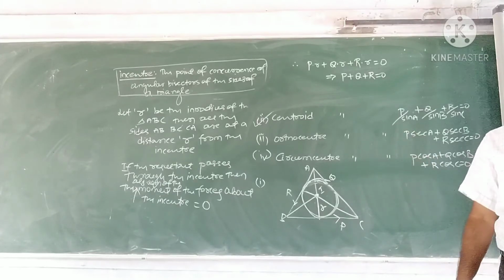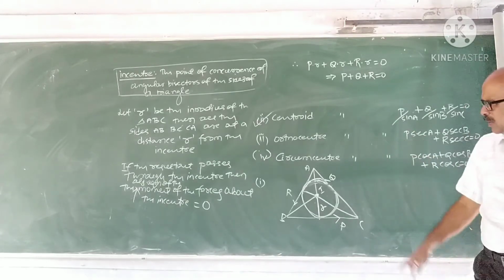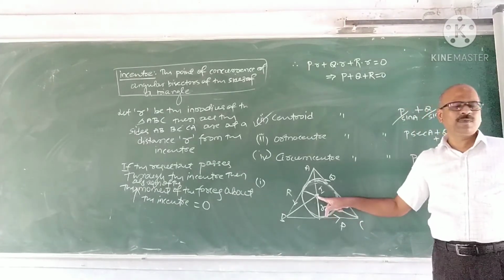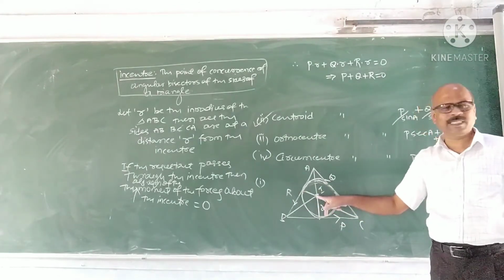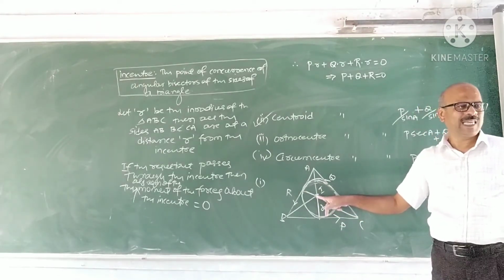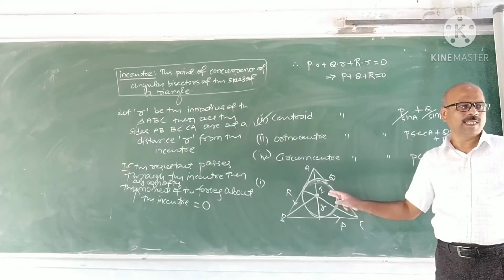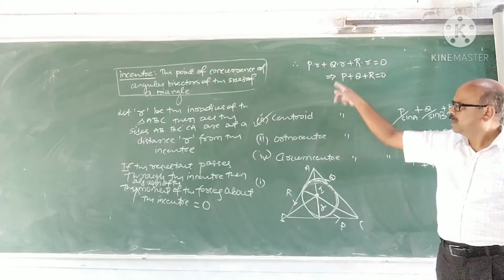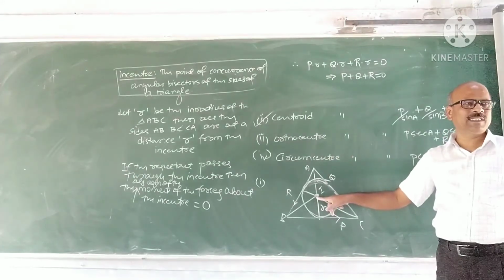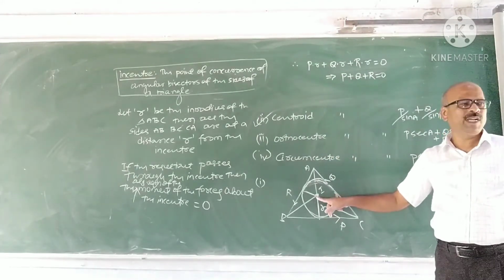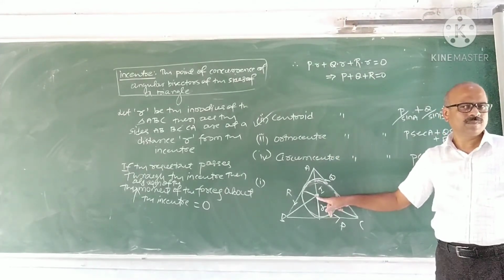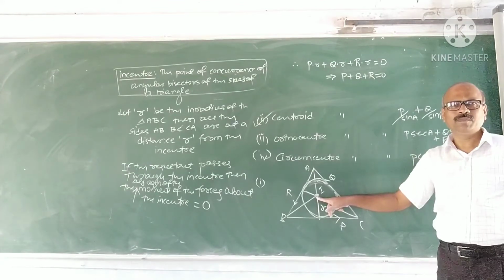What is the important thing here? The important thing is the distance of all the three sides from the incenter is the same. We have not calculated it. We have taken that as r. Correct? So the resultant passes through I, the incenter. Then the moment of the resultant is 0. What is the moment of the resultant?